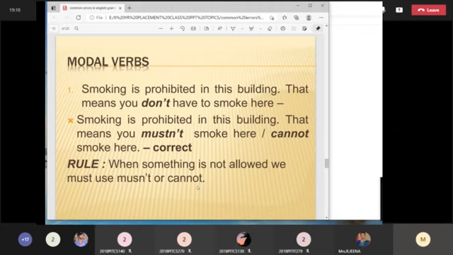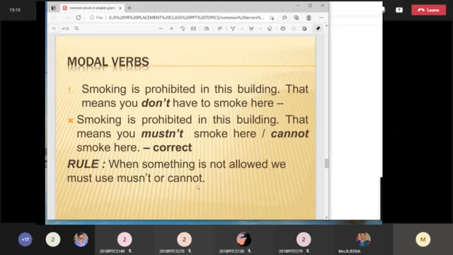See, if you're going into a cinema theater where smoking is not allowed, it means you should not smoke at all. In that place, smoking is not allowed. Something which is banned. So in that case, the rule is that you can use either mustn't or cannot. You should not use don't. "You don't have to smoke here" means the meaning is totally different. That means you don't have to smoke here. The meaning is totally different.